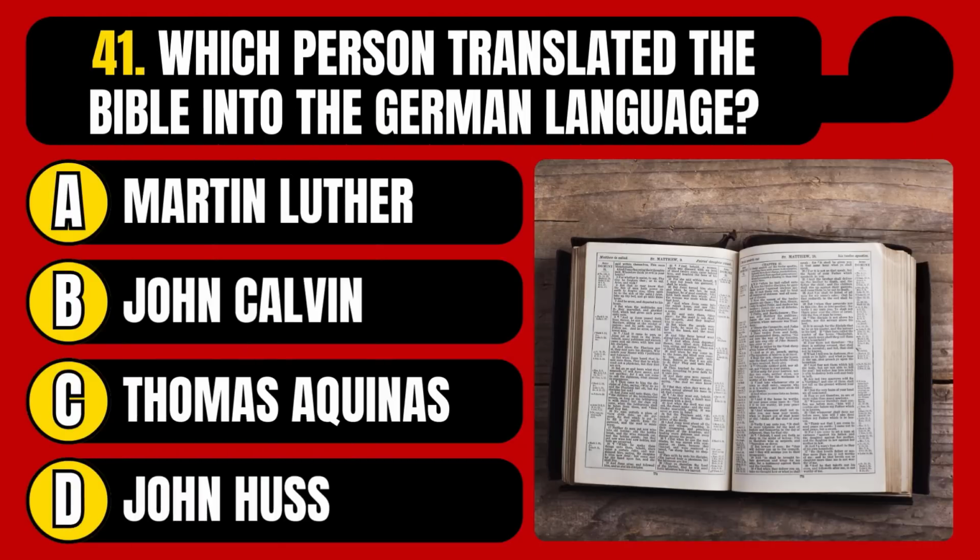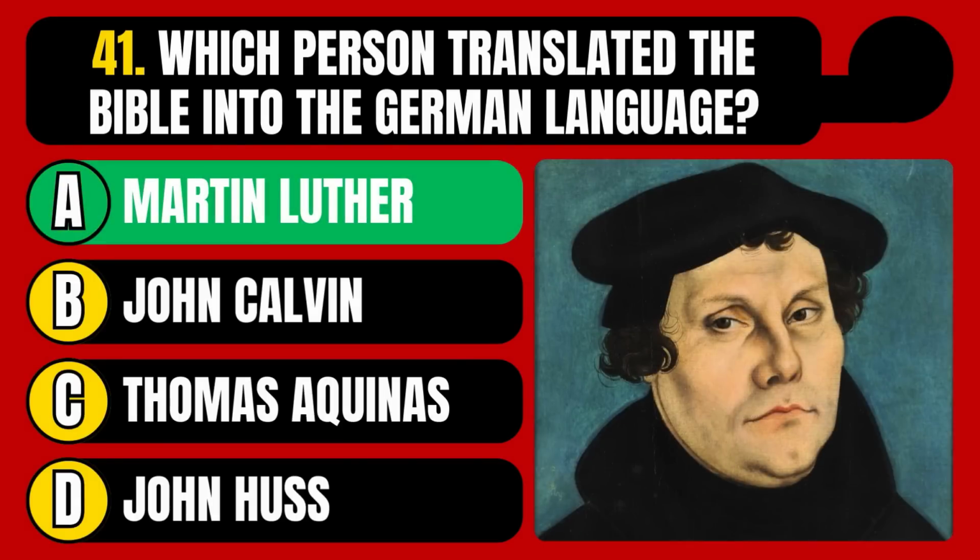Which person translated the Bible into the German language? Martin Luther, John Calvin, Thomas Aquinas, or John Huss? The correct answer is option A, Martin Luther.